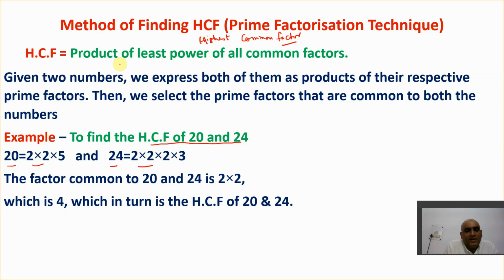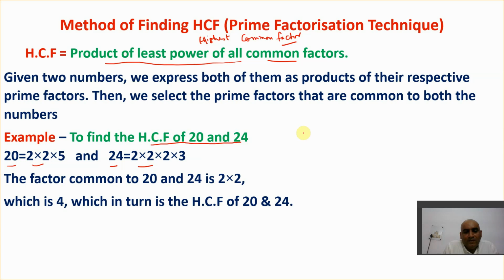Next, in order to find HCF, you need to find the product of the least power of all the common factors. So break the statement like this. First of all, find the common factors. Common factors means those factors which are available in both the numbers, right? Here 2 is available in 20 and also in 24.